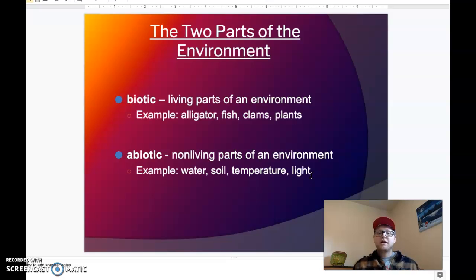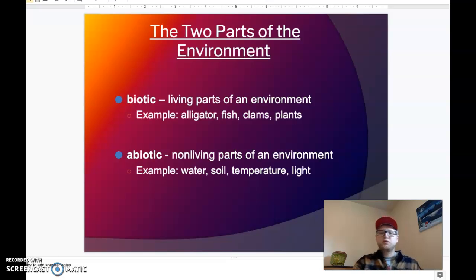They were never alive. So dead things, like if you found a dead deer in the woods, that's an example of a biotic part of the environment because it was once alive. That was made of cells. It is dead, but it's not an abiotic part. It's biotic.